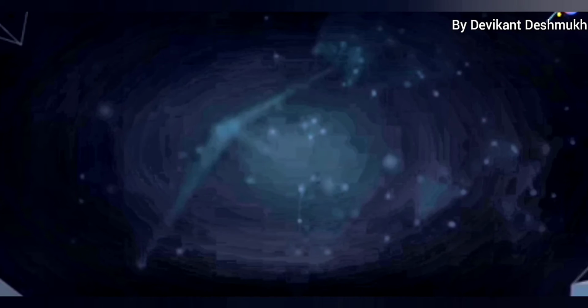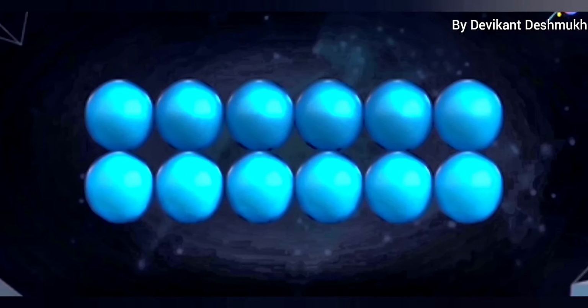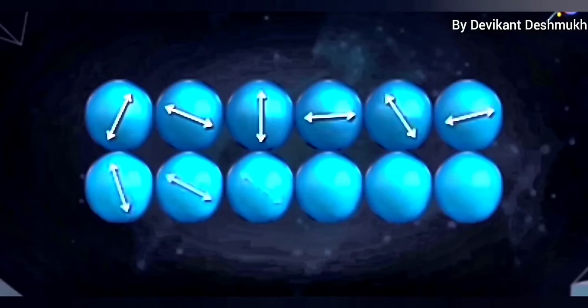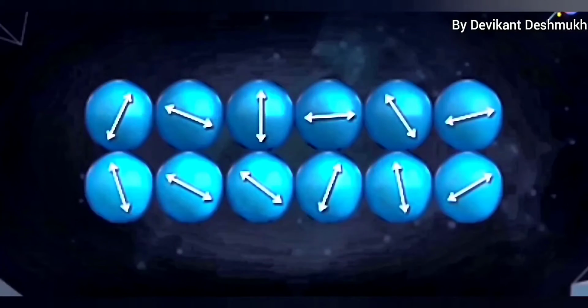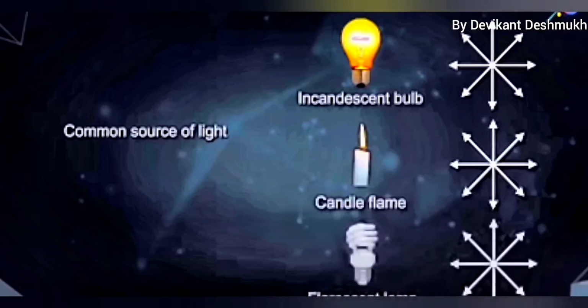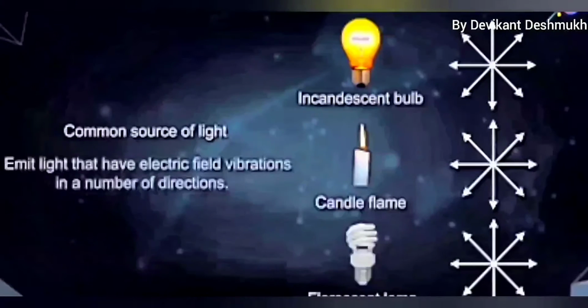We also know that electromagnetic wave arises due to excitation of the atom. Therefore, a source of light consists of a large number of atoms, and due to excitation of them, the emitted electromagnetic wave has an electric field vibrating in different directions. Some common sources of such light are incandescent bulb, candle flame, and fluorescent light, which have an electric field vibrating in different directions.